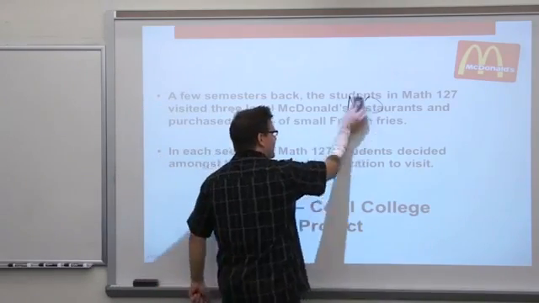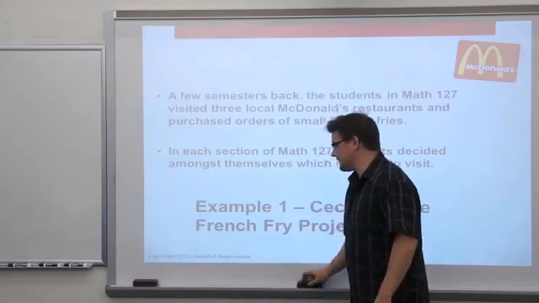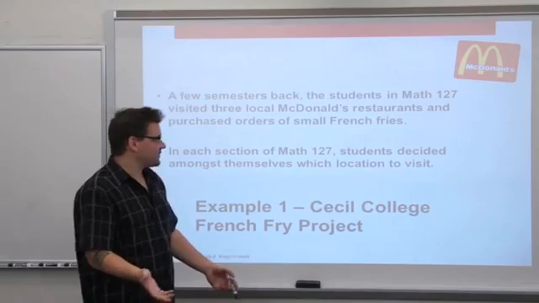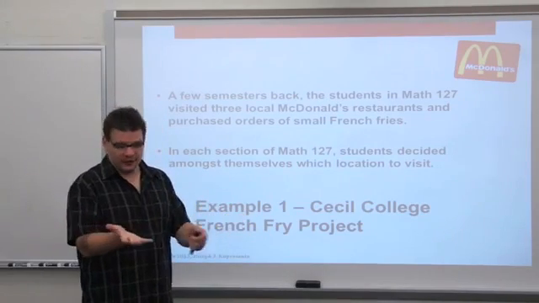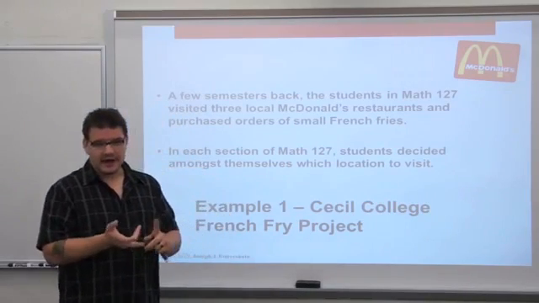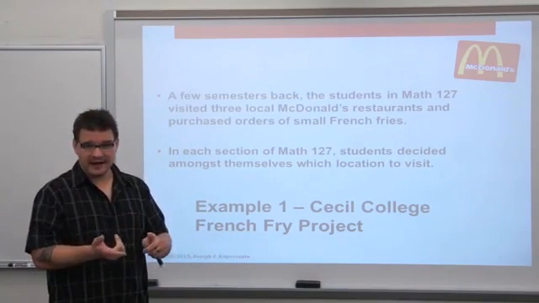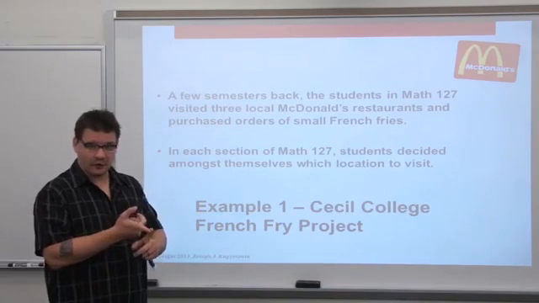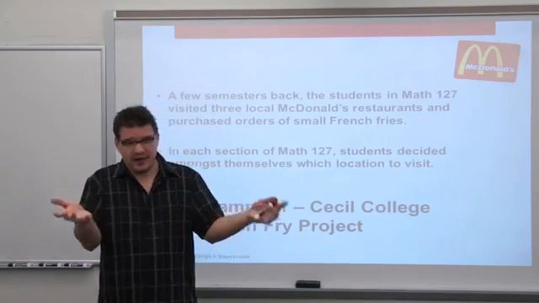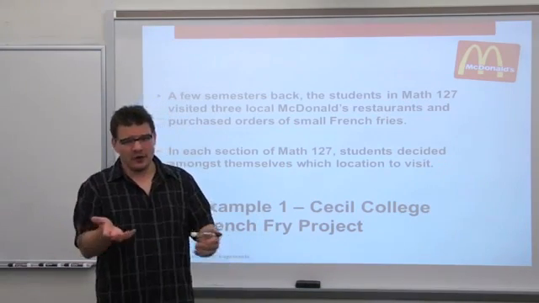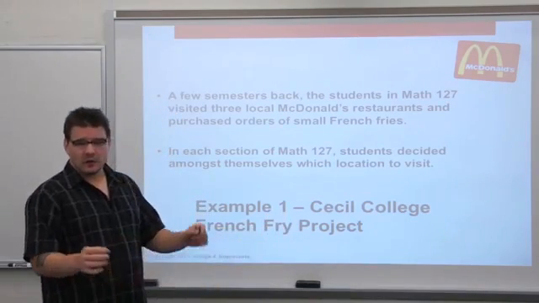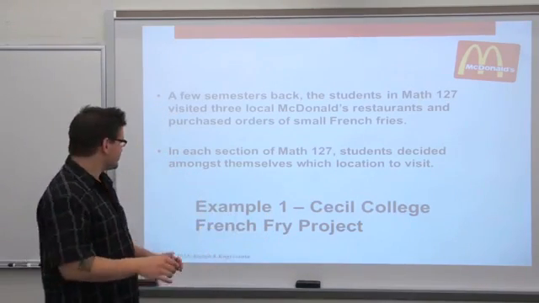So let me tell you what we did. Each semester there's 7A sections of statistics, and in each section the instructor told the students that the 3 locations we're going to look at are Rising Sun, Northeast, and Elkton, the one that's on 40. Okay. In class, students picked which location they wanted to go to. We would have felt bad sending people that live in Rising Sun all the way down to Elkton. So we let students pick their location.